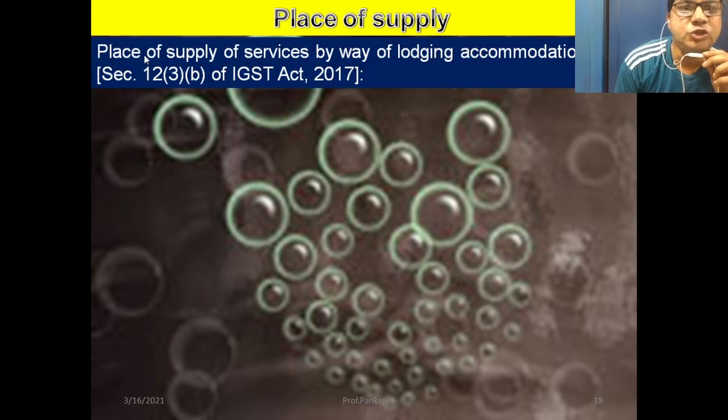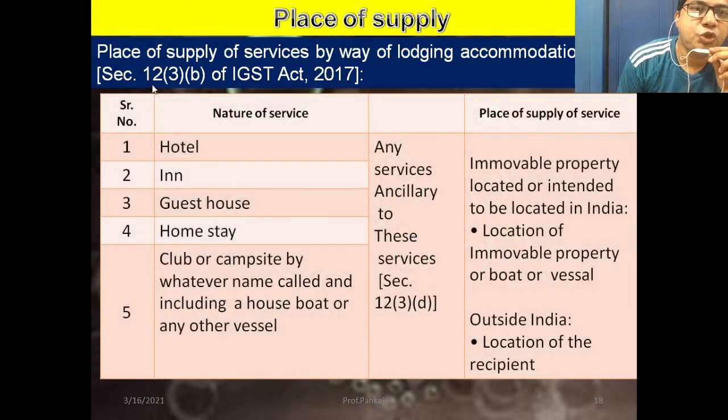Now next, place of supply of services by way of lodging accommodation by a recipient. Section 12, subsection 3, clause B of the IGST Act. Suppose any person takes services from a hotel, inn, guest house, homestay, club, or campsite, by whatever name called, and includes a houseboat or any other vessel.